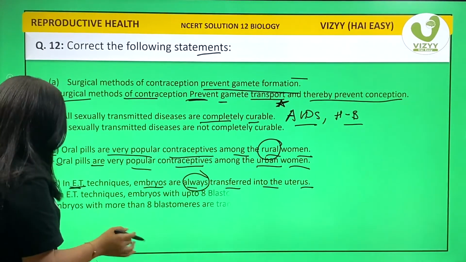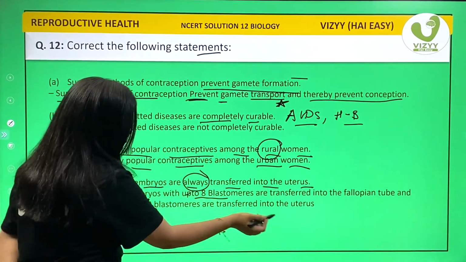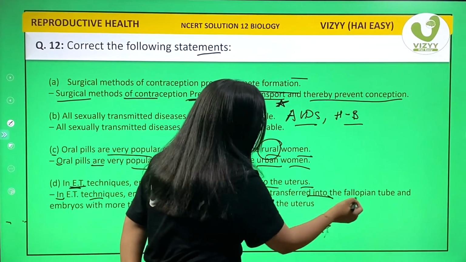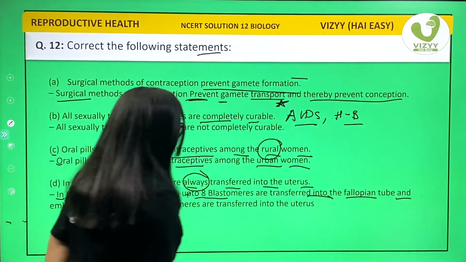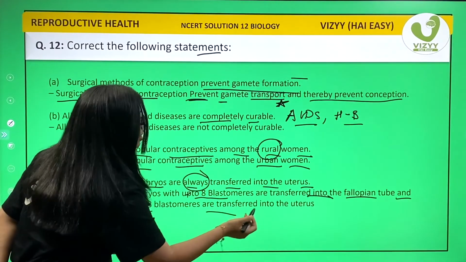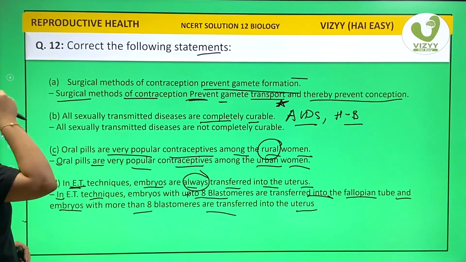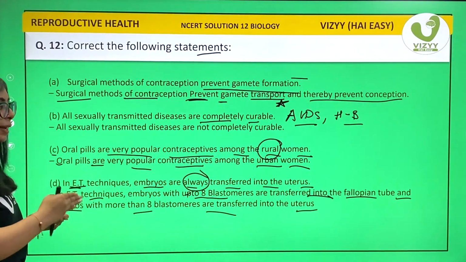So you're supposed to write, in ET techniques, embryos with up to 8 blastomeres are transferred into fallopian tubes, and embryos with more than 8 blastomeres are transferred into the uterus. So read the statements very, very carefully.